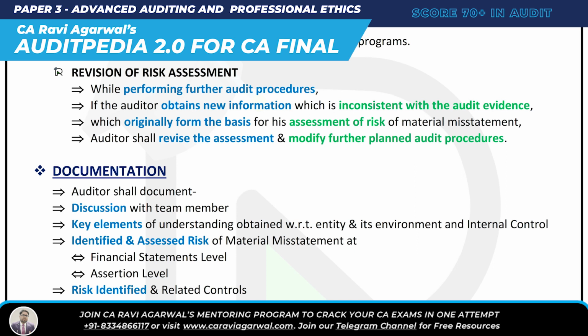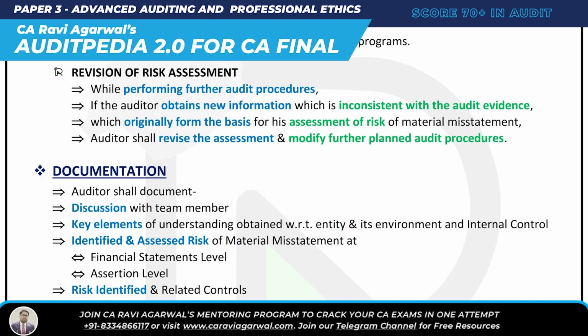So simple. Revision of risk assessment. Can the risk assessment be revised? Yes, we can. When? While performing further audit procedures, the auditor obtains new information which is inconsistent with the evidence. Then the auditor shall revise the assessment and modify the further planned audit procedures. Simple. Then lastly, there are two more questions.